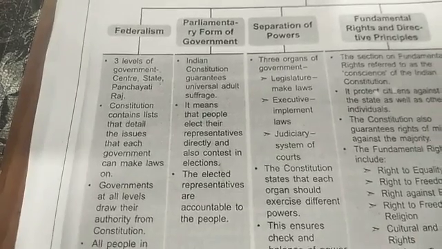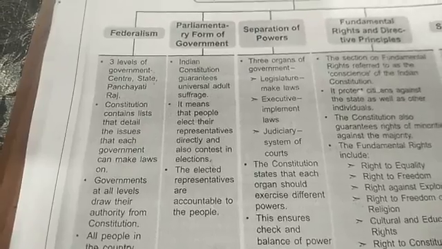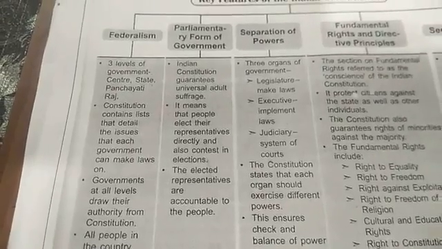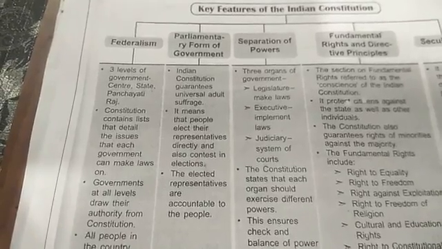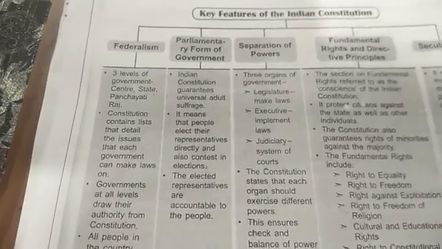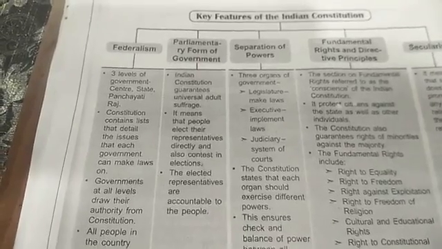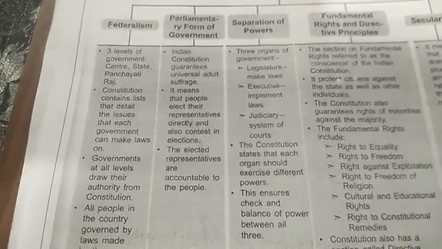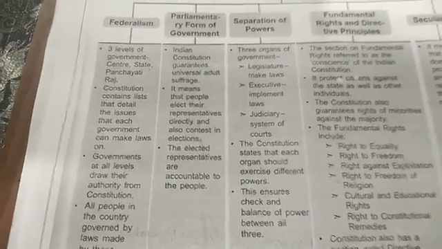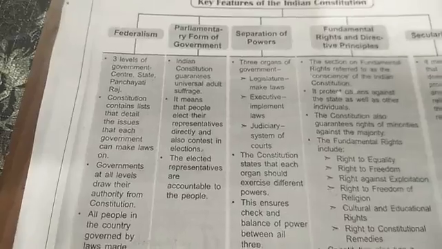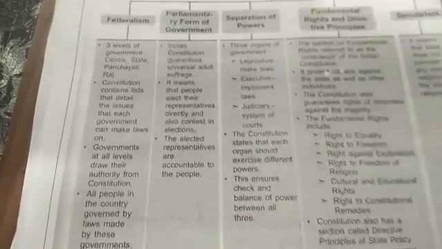Under federalism, three levels of government would be available: the central level, the state level, and the third one is Panchayati Raj, or you can call it local self-government. So there are three levels of government to govern the whole country. Now the Constitution contains lists that detail the issues each government can make law on. So they have a particular list where each government can make laws.